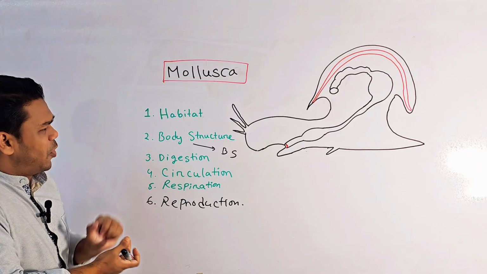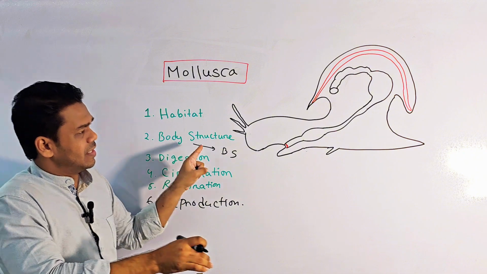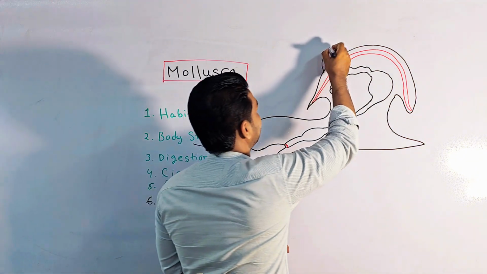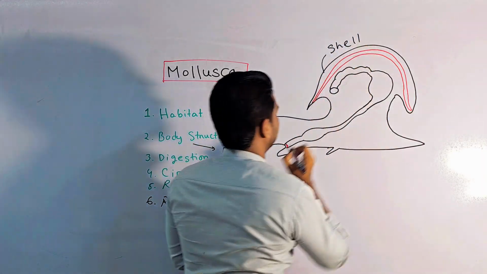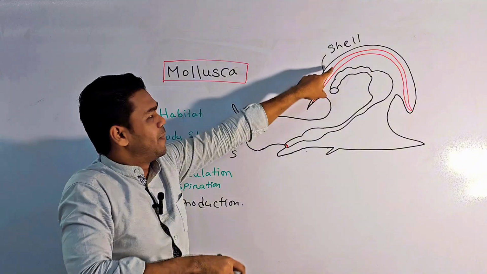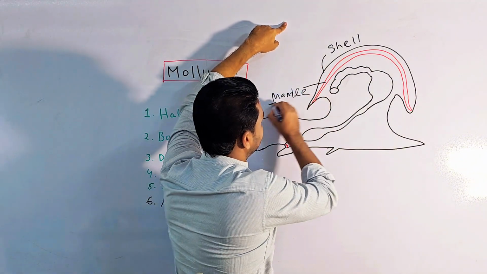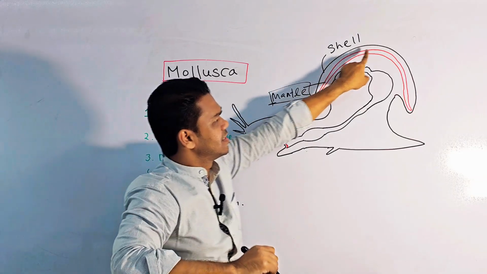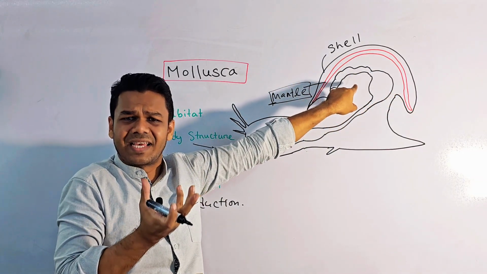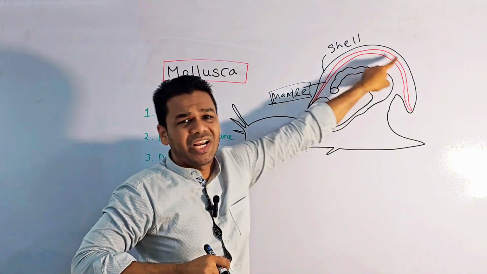And in most cases, their body is covered by a shell. This shell is formed by the mantle layer. The mantle is a cellular layer that secretes chemicals such as calcium carbonate, a calcareous chemical, and this chemical forms the shell.